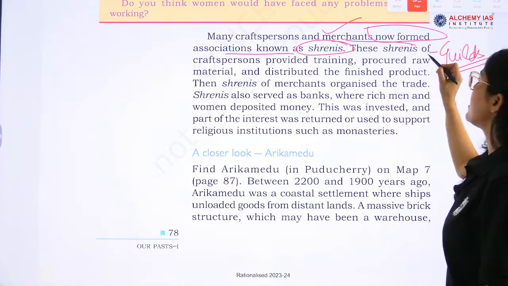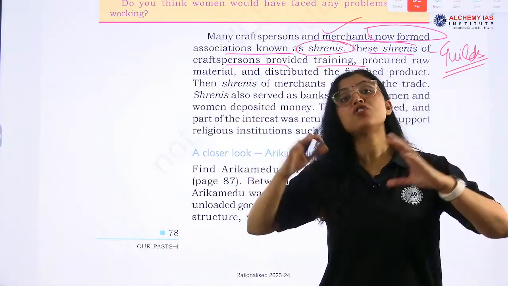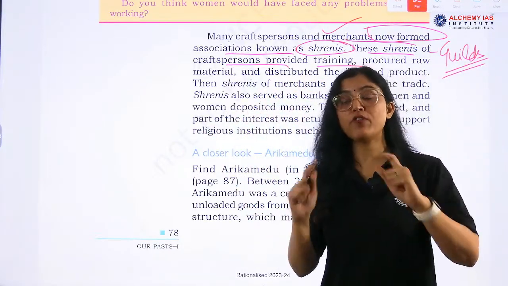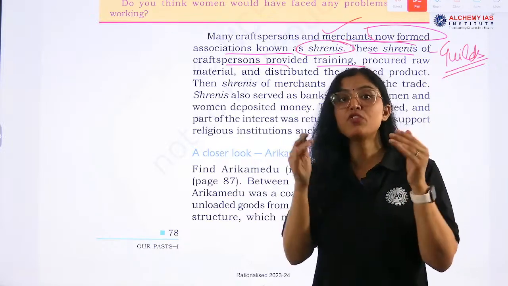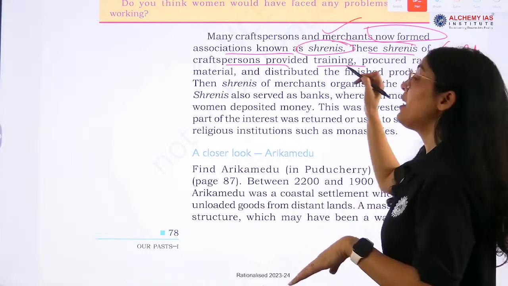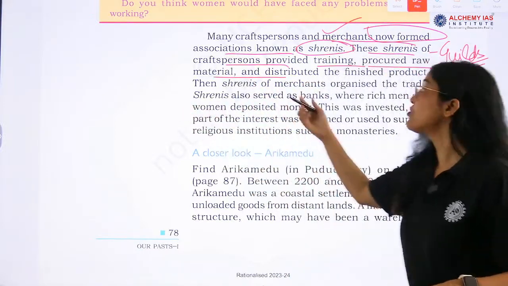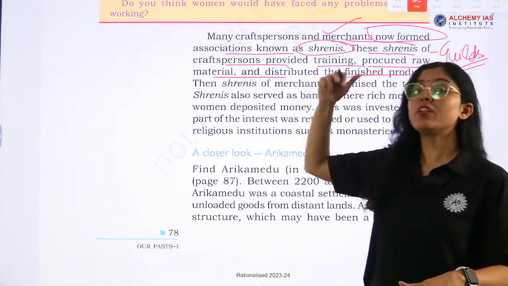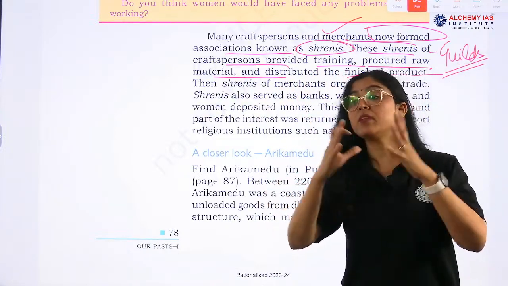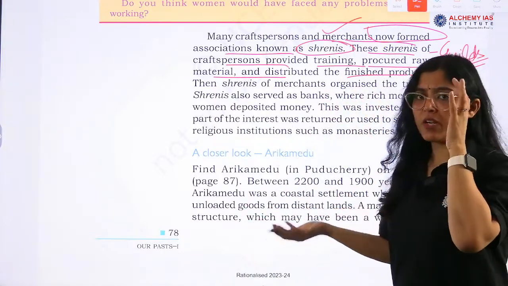Okay, so these Shrenis of craftspersons provided what? Shreni had multiple functions. First of all, they were regulating the trade, checking quality and quantity, everything related to the market, and providing training also. They procured raw materials and distributed the finished product also. So they were basically the regulators of the market. Okay, association of craftspersons.